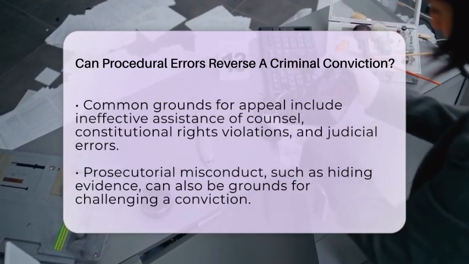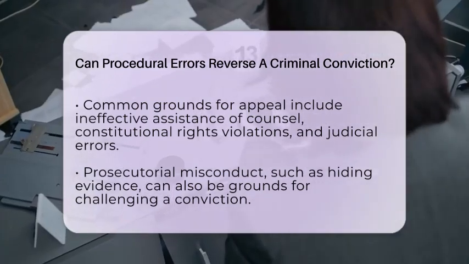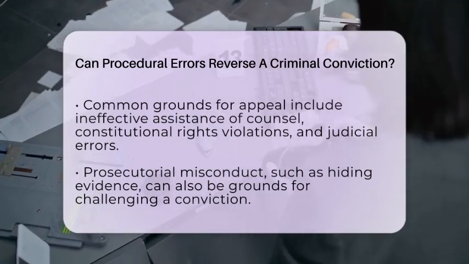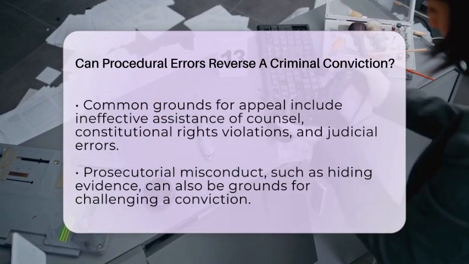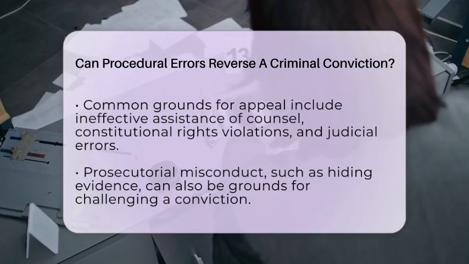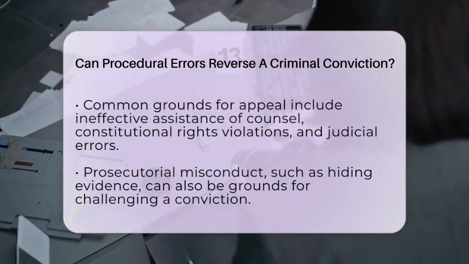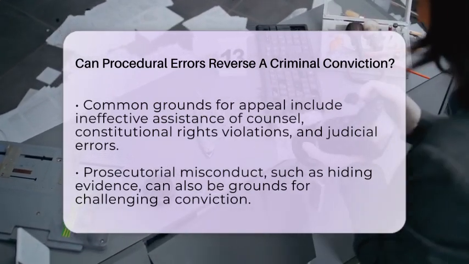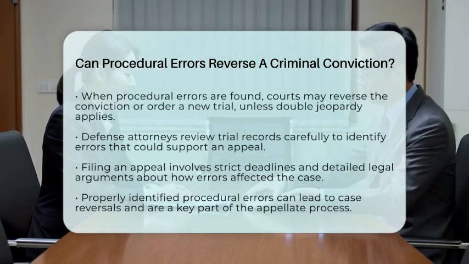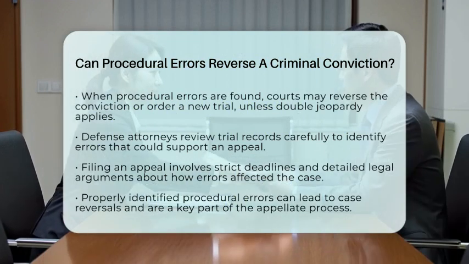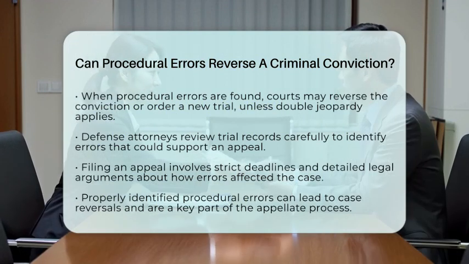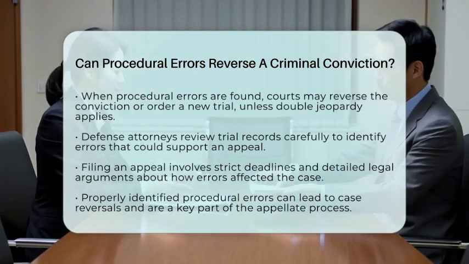If an appellate court finds a procedural error that can be reversed, it might do one of two things. It could reverse the conviction entirely, which might mean the case is dismissed if the prosecution cannot retry the case. Or it might order a new trial, giving the case another chance to be heard without the mistake. Usually, retrials are allowed unless double jeopardy protections prevent it, which happens if the evidence was legally insufficient to support the original conviction.